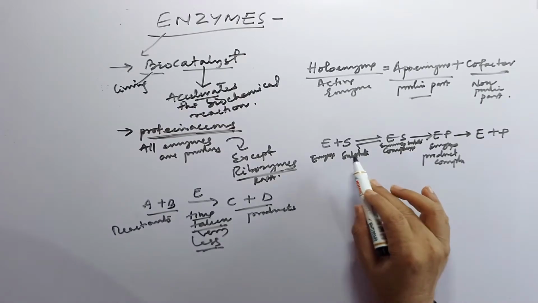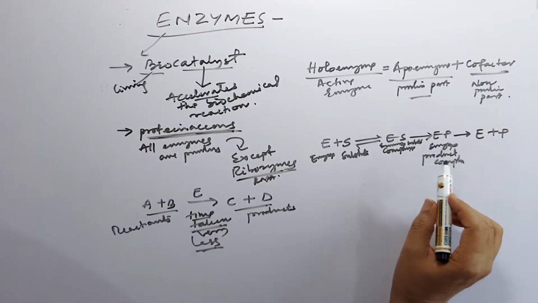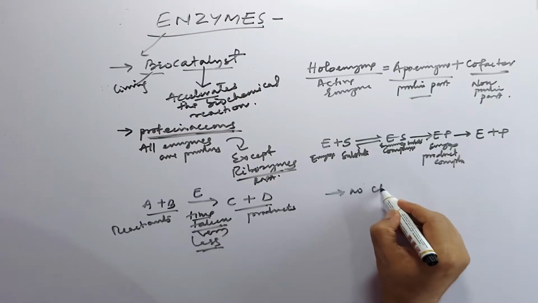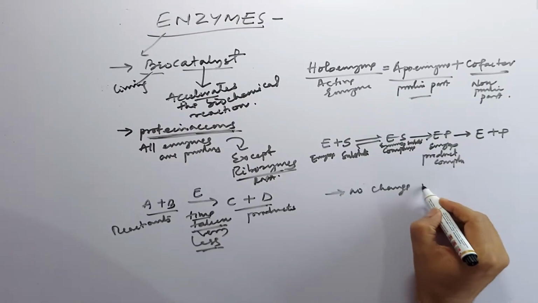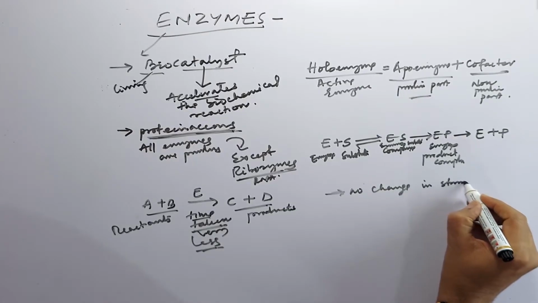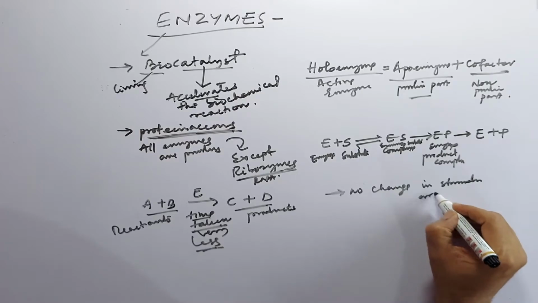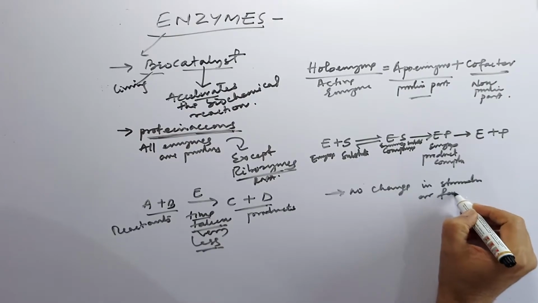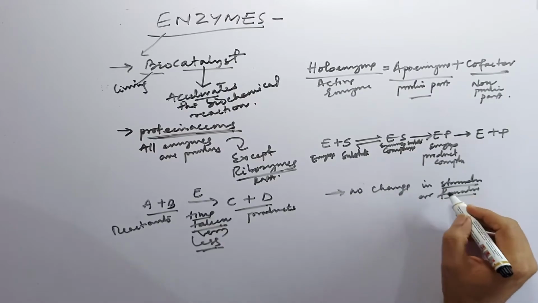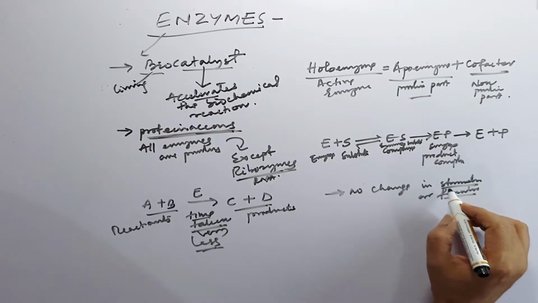From this equation it is very clear that there is no change in structure or function, or any chemical change of its own.